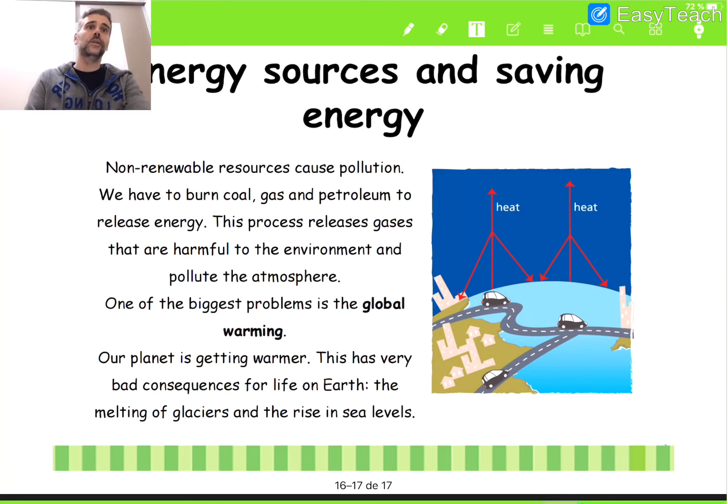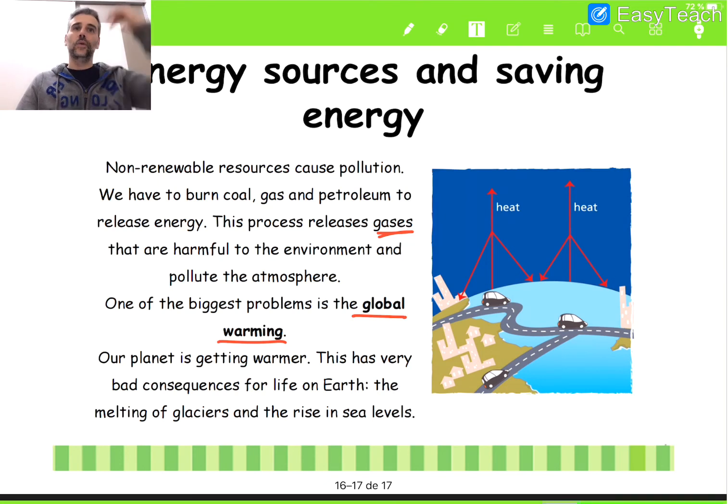When we burn the coal, gas or petroleum to release energy, we produce energy with them. It's true. It's absolutely true. But we pollute our environment. And these processes release gases that are harmful for the environment. That is what causes the pollution in the atmosphere and global warming. As you know, our planet, the Earth, is becoming more and more warm little by little, and that is really dangerous for our planet because